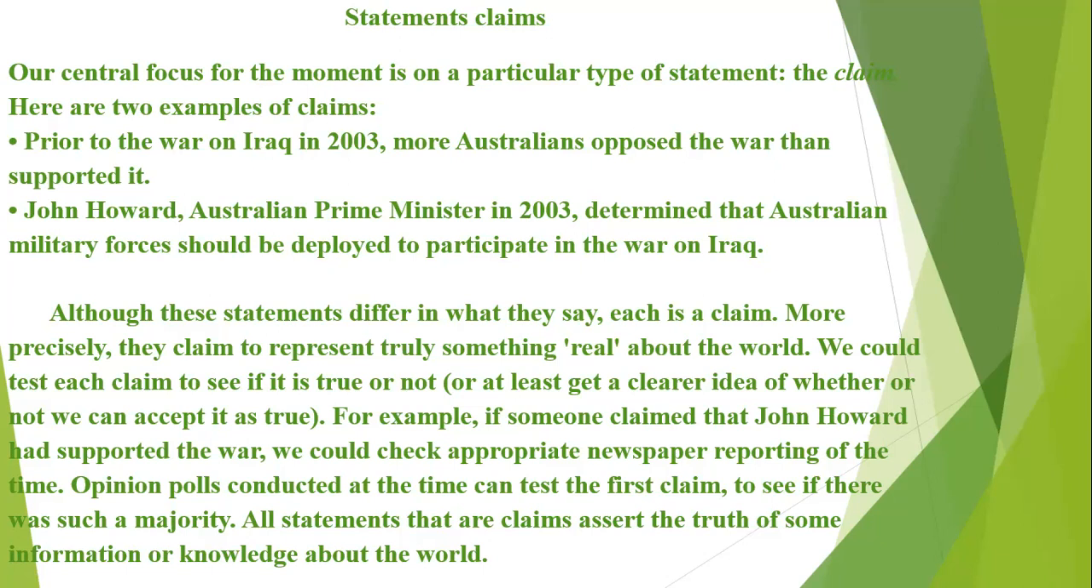More precisely, they claim to represent truly something real about the world. We could test each claim to see if it is true or not, or at least get a clearer idea of whether or not we can accept it as true. For example, if someone claimed that John Howard had supported the war, we could check appropriate newspaper reporting of the time. Opinion polls conducted at the time can test the first claim, to see if there was such a majority. All statements that are claims assert the truth of some information or knowledge about the world.